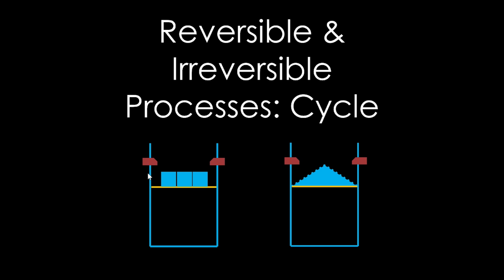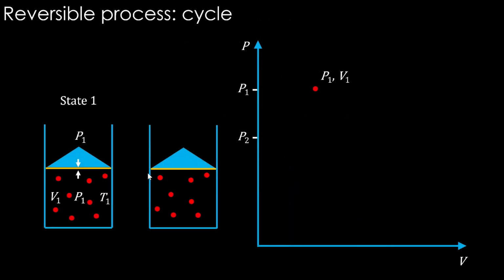So when we talk about a cycle of reversible and irreversible processes, not just one way, we go and come back totally in the reversible manner and in the irreversible manner. So this is an expansion. Now consider the reverse, that is compression, where work will be done on the gas.